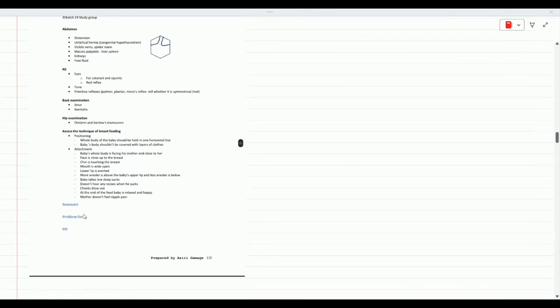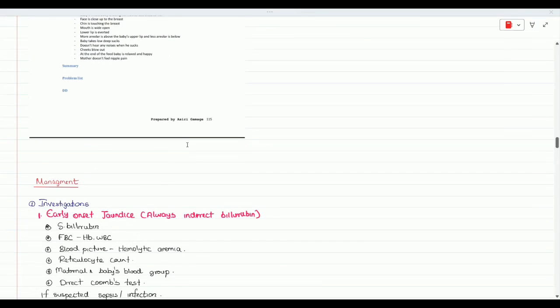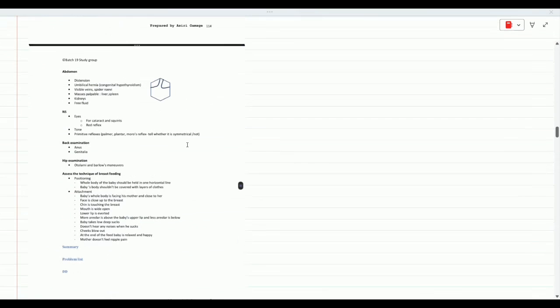Then the summary of problems and differential diagnosis. And also they have mentioned, this is from, I think, Ragama, assessing the breastfeeding technique. I'm not pretty sure that we will have enough time for the assessment. So if you want to assess the breastfeeding, just mention at the end of the examination, I would like to do the breastfeeding technique assessment, Madam or Sir, but I couldn't do it due to lack of time. Then they will be impressed because they know that we know we have to do the assessment. So like that, we can impress the examiners as well.